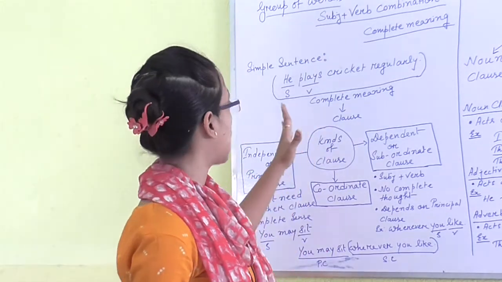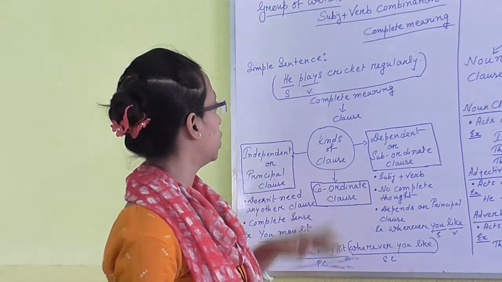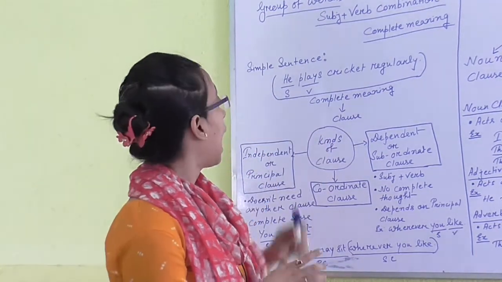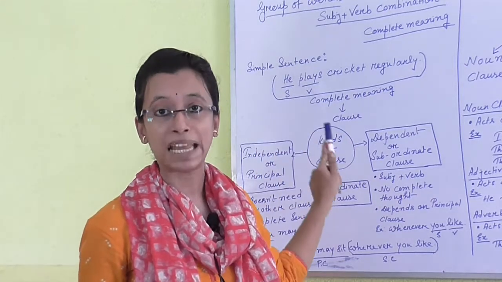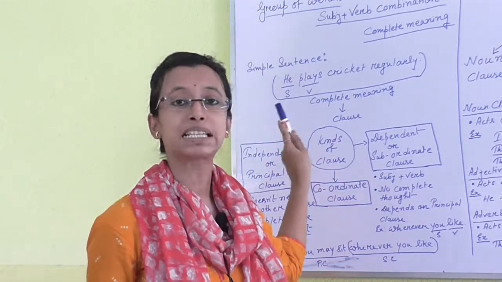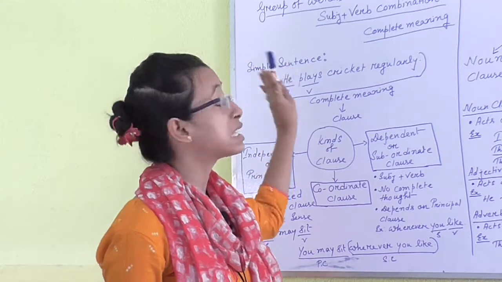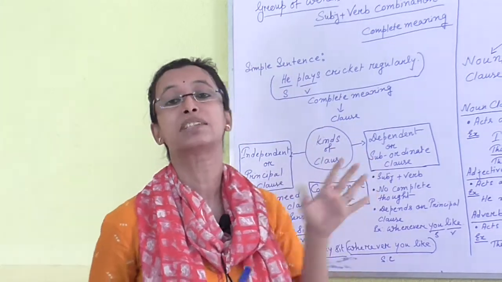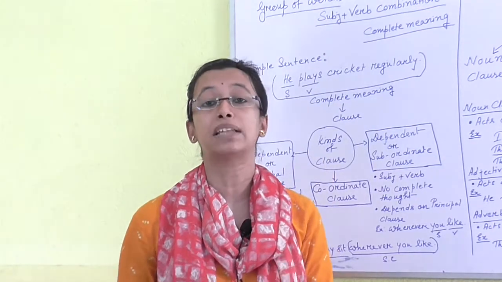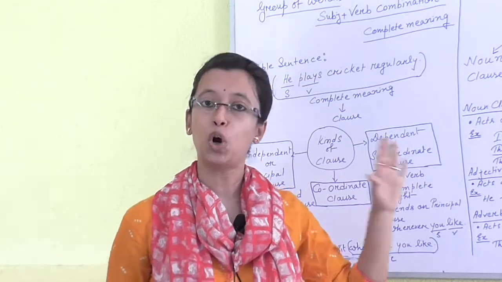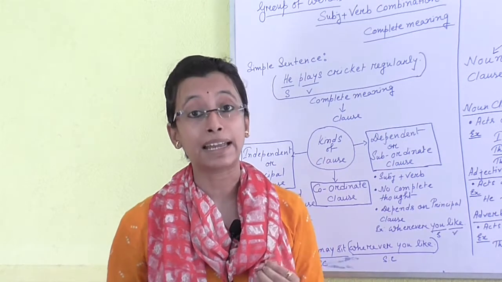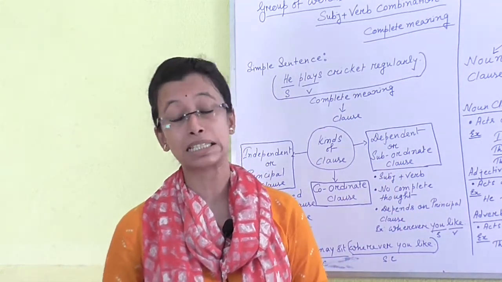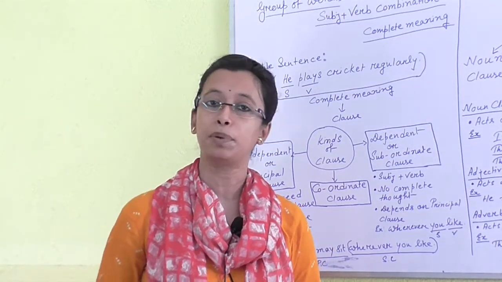See, there is an example: He plays cricket regularly. You can see the subject is he, and the next word is plays, which is the verb. So we can find subject and verb, which is the subject plus verb combination of a clause, and definitely the sentence 'He plays cricket regularly' explains a complete meaning. So it can be taken as a clause. Here we can say that a simple sentence can be a clause.